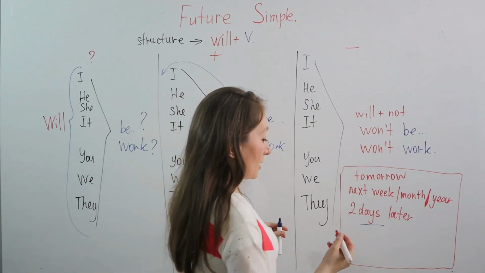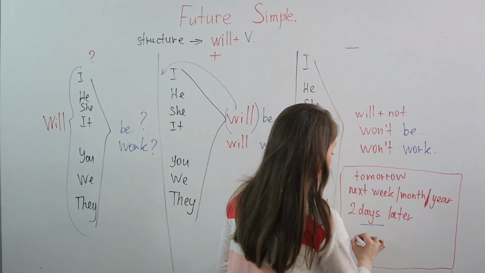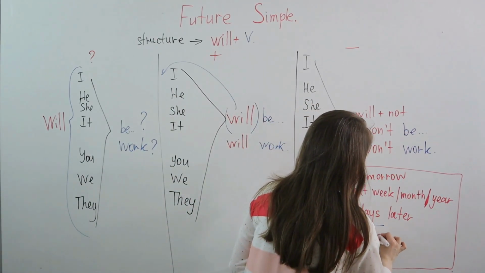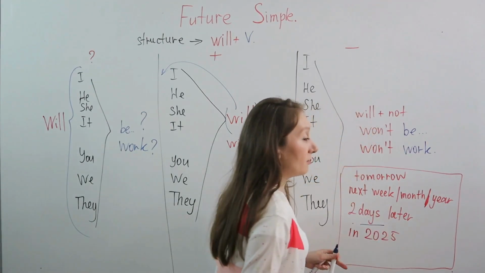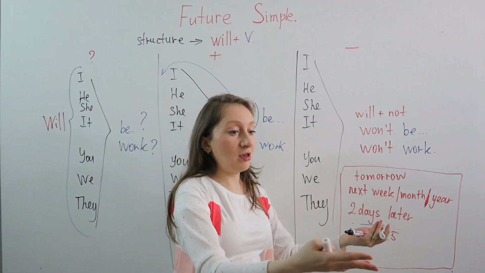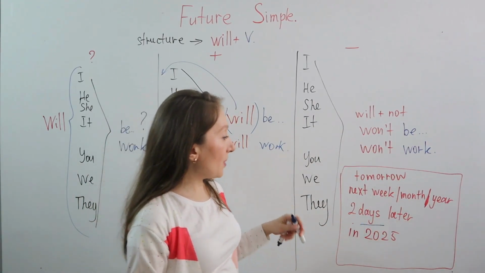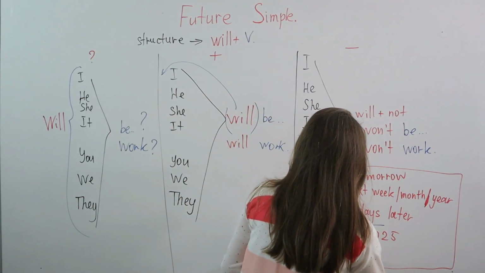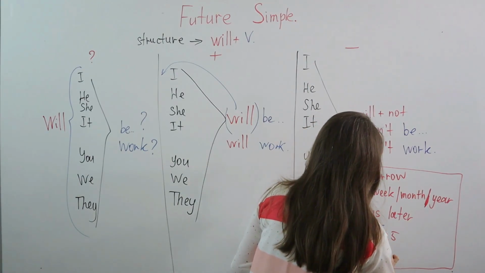And then you can say, for example, in 2025, I will live in another country, right? And the basic phrase, in future.